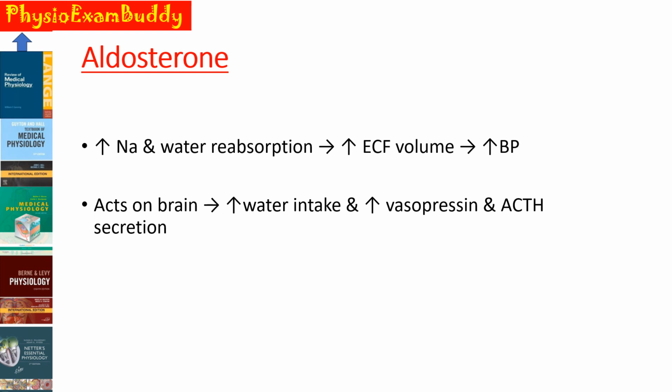Next about the aldosterone. Aldosterone increases the reabsorption of sodium and water, which expands the ECF volume. And this increase in the ECF volume will cause an increase in the blood pressure. In addition, this angiotensin 2 also acts on the brain to increase the water intake and increase the secretion of vasopressin and ACTH, finally bringing the BP back towards the normal.